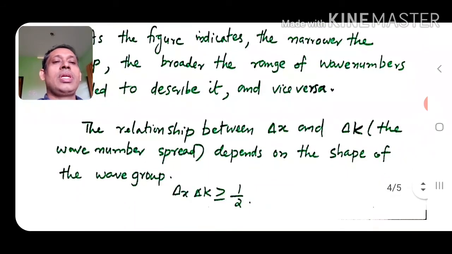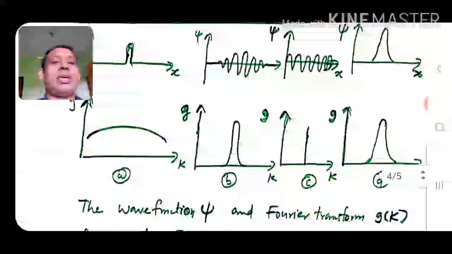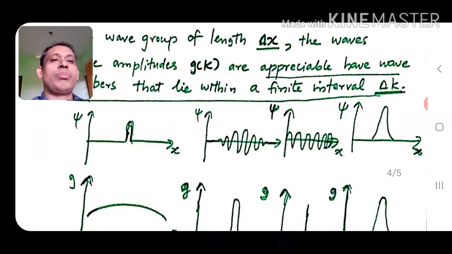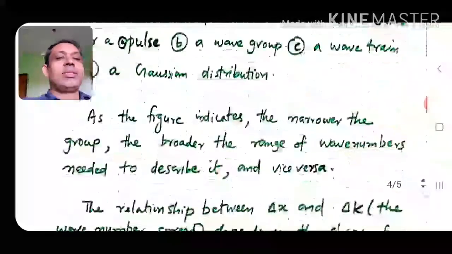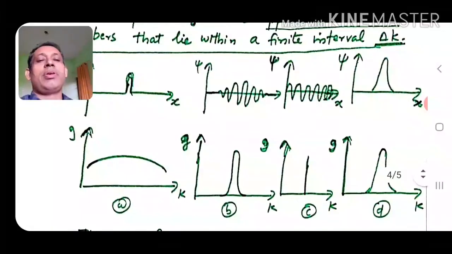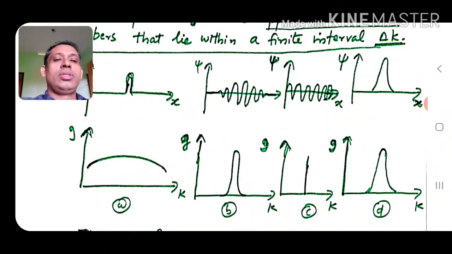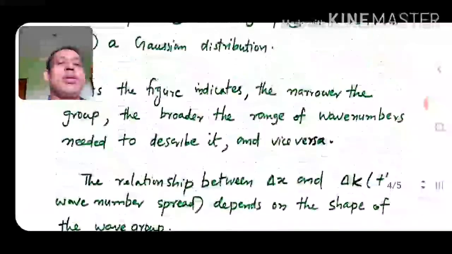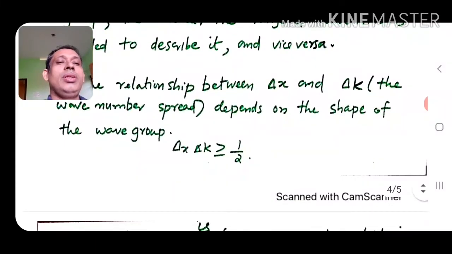Now the relationship between delta x and delta k. Delta x is the width of the wave group, the wave group length, and delta k is the wave number spread. The wave number spread is more for A, and it is minimum for C. The relationship between delta x and delta k depends on the shape of the wave group.